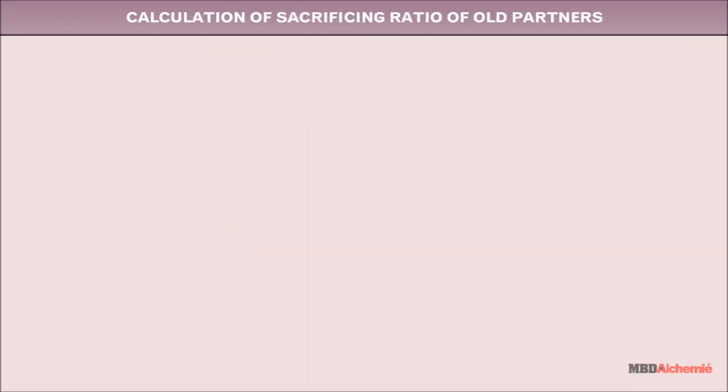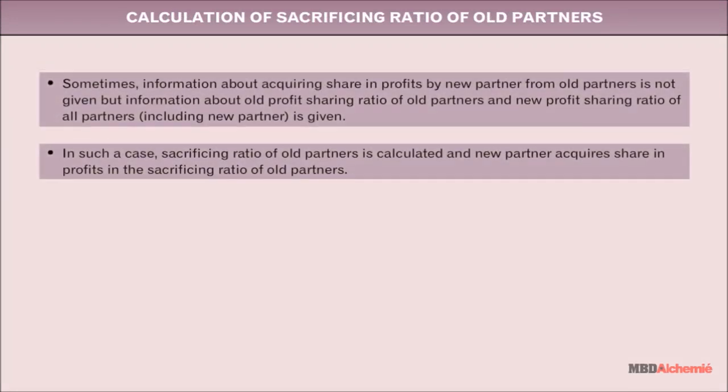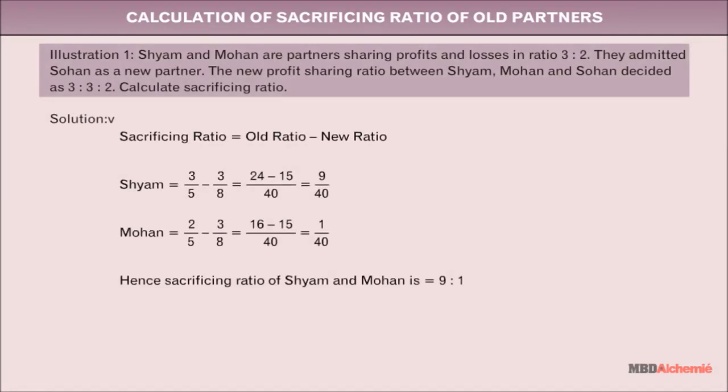Calculation of sacrificing ratio of old partners. Sometimes information about the share in profits acquired by the new partner from old partners is not given, but information about the old profit-sharing ratio of old partners and the new profit-sharing ratio of all partners is given. In such a case, the sacrificing ratio of old partners is calculated and the new partner acquires a share in profits in the sacrificing ratio of old partners. This can be better understood with the help of an example.